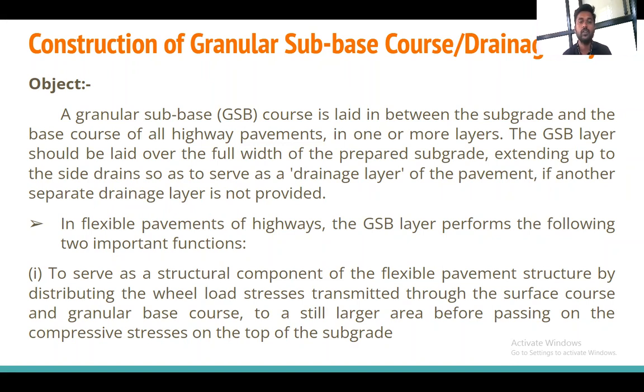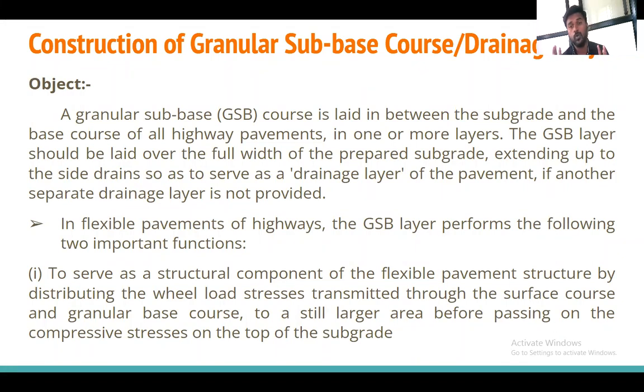Now, in the flexible pavement of the highway, the GSB is nothing but granular subbase. The GSB layer performs the following two important functions.